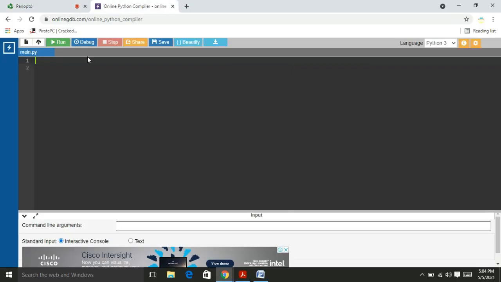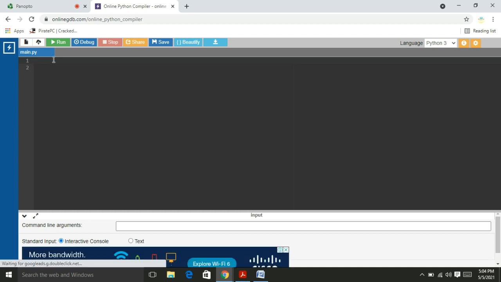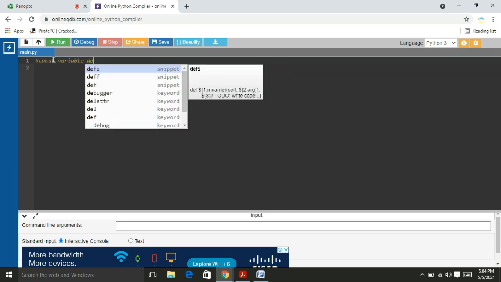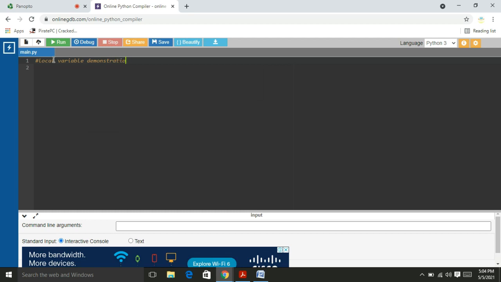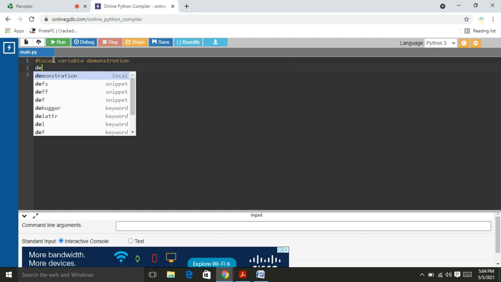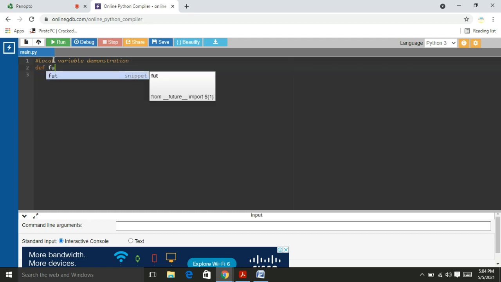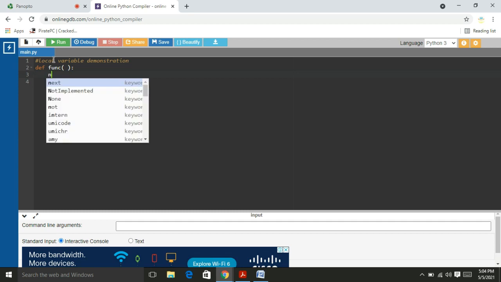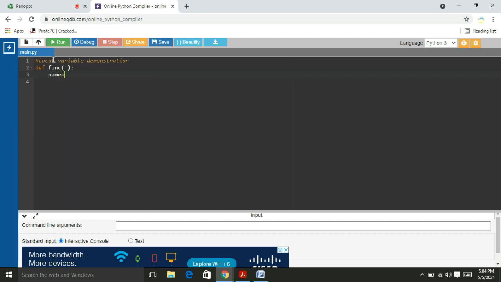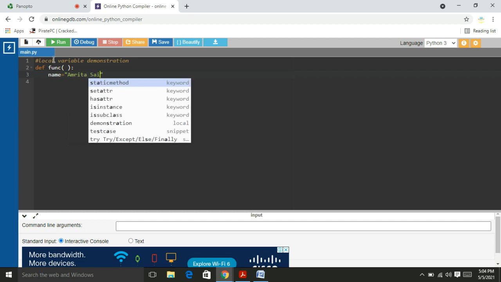Please visualize. So friends, I am explaining local variables, a local variable demonstration. I define a function, func, and inside it I use name equal to Amrita Sai.